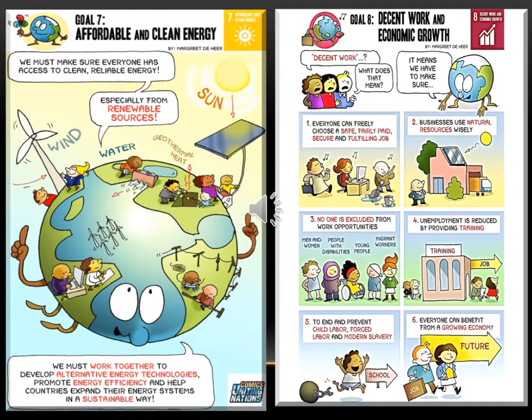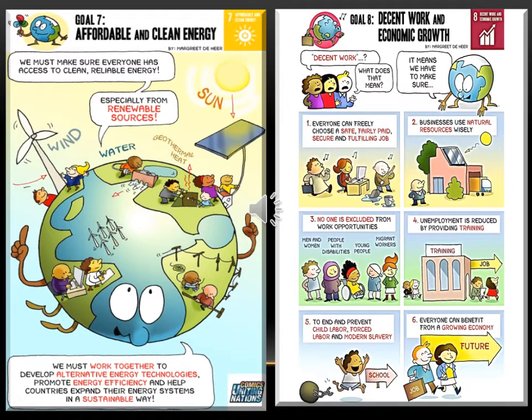Second, if you see goal number 8, that is decent work and economic growth. See, work condition is very much important. If you work in a place where the work condition is proper, our health will also be proper. In decent work, the working hours should be proper, and breaks should be given on time. Then only they can work properly.